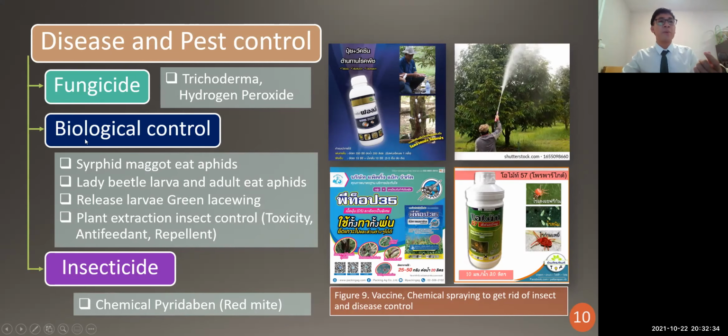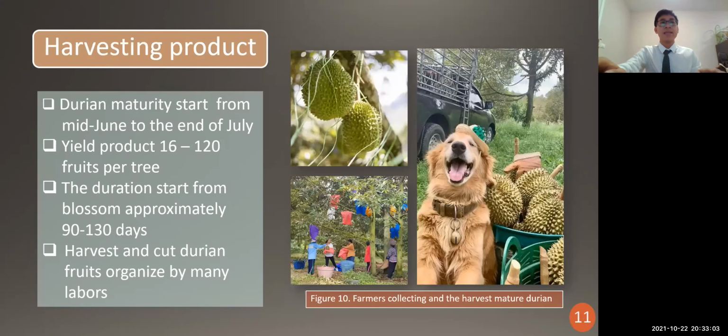For biological control, many farmers in Thailand release syrphid flies, lady beetles, and green lacewings that can eat aphids, which are beneficial insects. They also use plant extracts for insect control, using toxicity, anti-feedant, and repellent effects. And the last one is the insecticide, the chemical pyridaben, to get rid of the red mite.